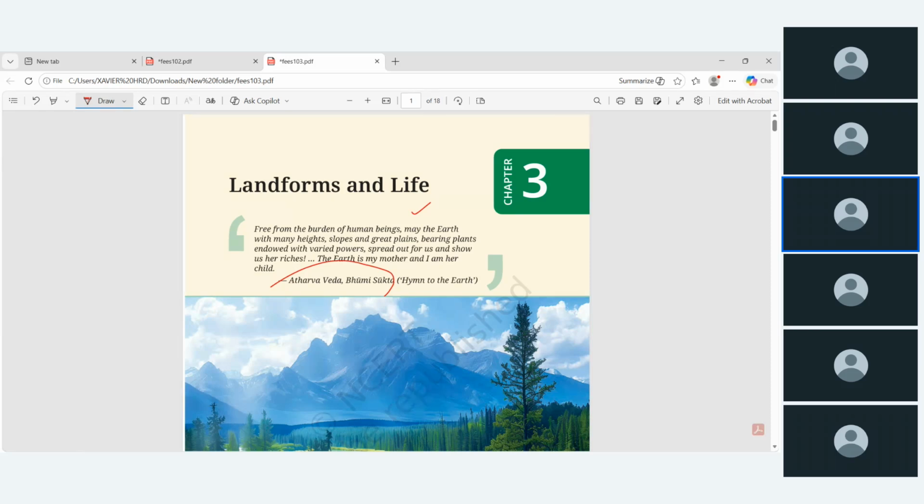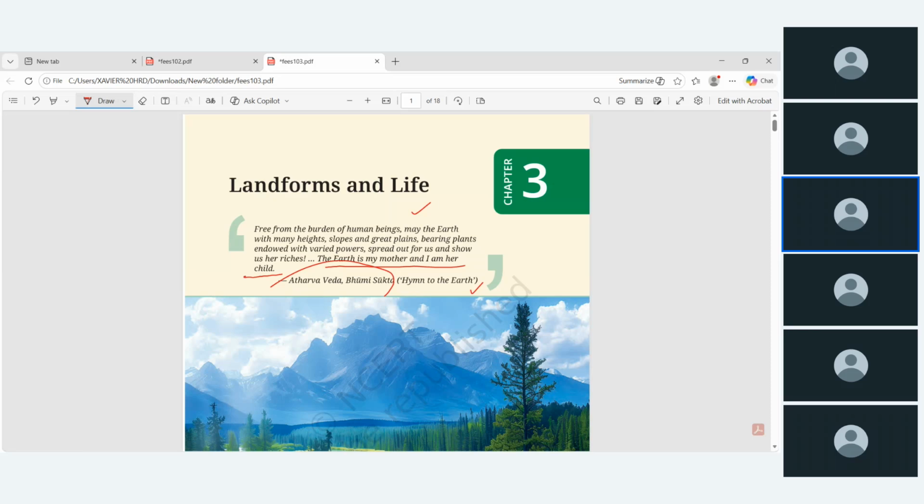Free from the burden of human beings, may the earth with many heights, slopes, and great plains, bearing plants endowed with various powers, spread out for us and show us her riches. The earth is my mother, and I am her child. Every human being must feel like this. Then only the mother earth will not be polluted. Whenever you need, in the mains exam, you can quote this Atharva Veda, Bhumi Sukta, the hymn of the earth, and very beautifully it includes everything.